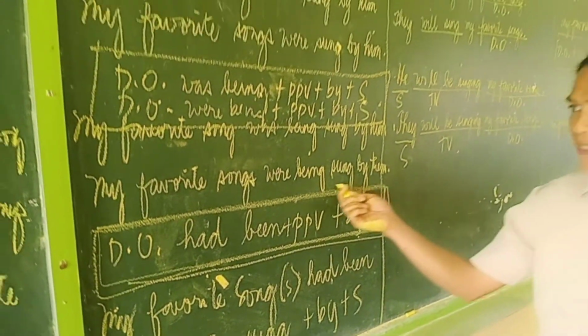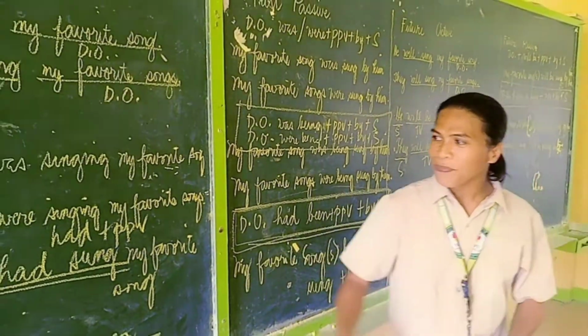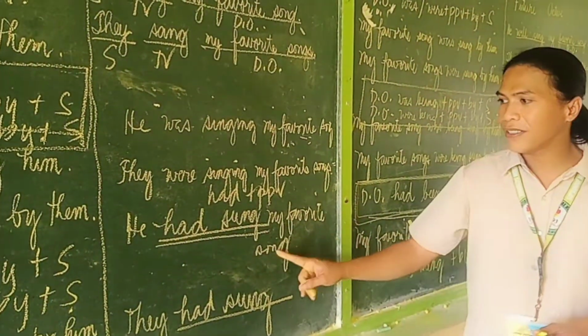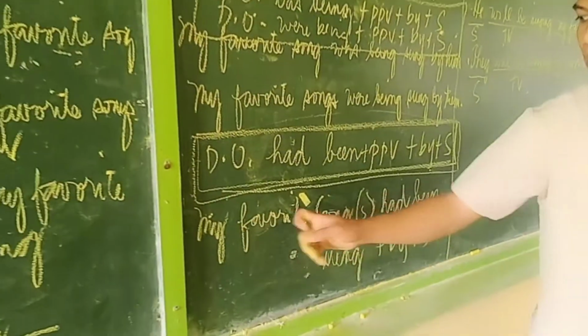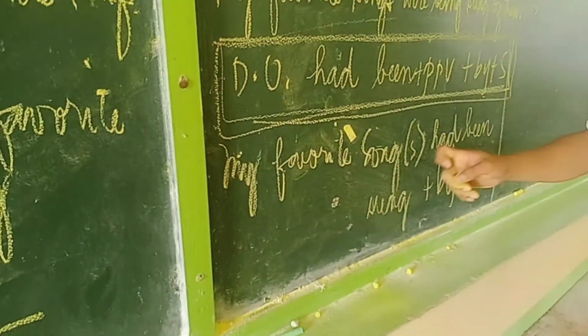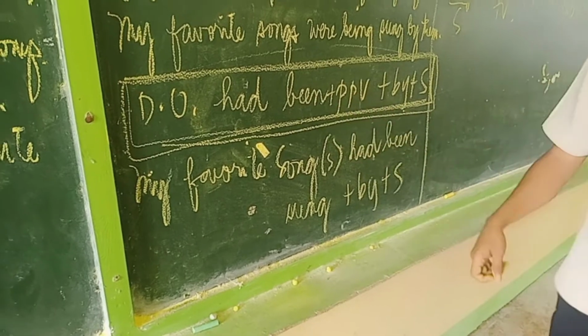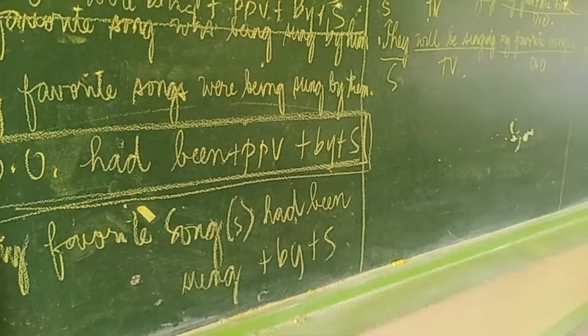Only one pattern. Okay, let us read. He had sung my favorite song. They had sung my favorite songs becomes my favorite song or my favorite songs had been sung by me.